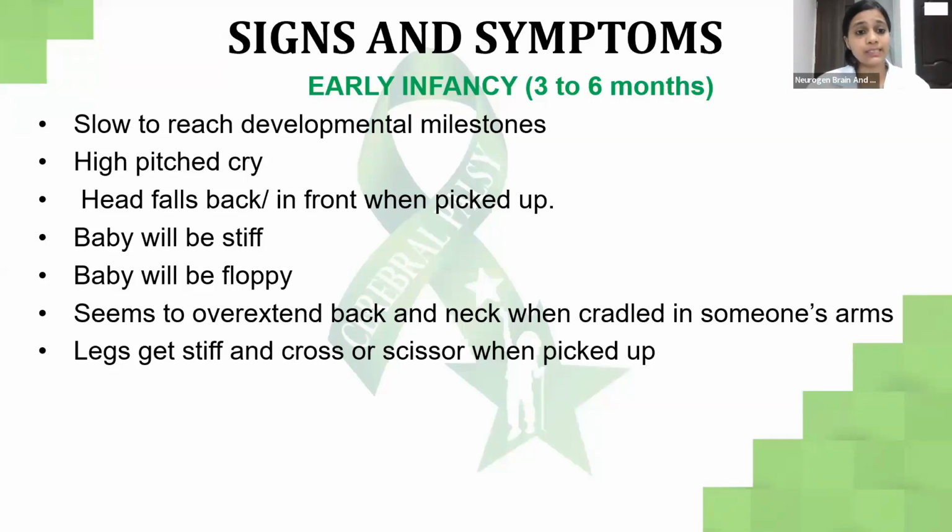The child will be slow to reach its developmental milestones. There are appropriate ages given, in months, for the child to attain its development. For example, 3 months head control, 4 months rolling, 6 months sitting with support, 8 months crawling, and all of those. But if you see a delay in attaining these developmental milestones, the parent has to make a record of it so that they can observe better.